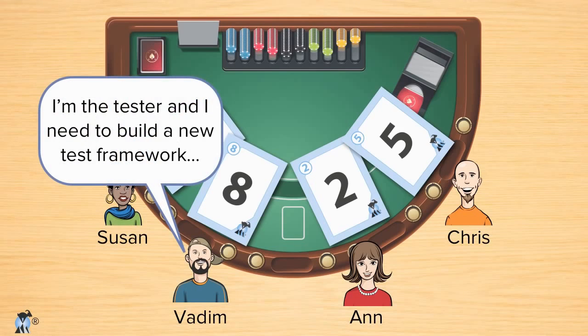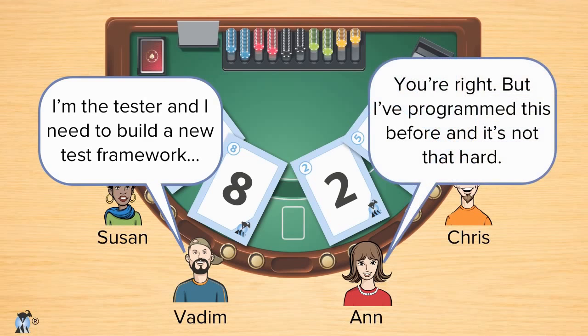Vadim might say, well, I'm the tester on this project, and this is going to be really hard to test. I need to build a new test framework, and so on. Ann says, well, Vadim is right. My 2 is too low, I'm going to come up. But I've programmed this type of thing before, and it's not that hard. So I'm coming up, but not all the way to an 8. Anyone can talk at this point, but I especially want to hear from the outliers.